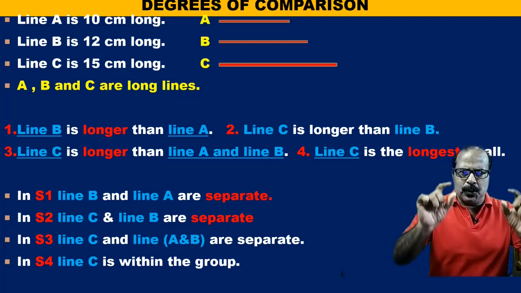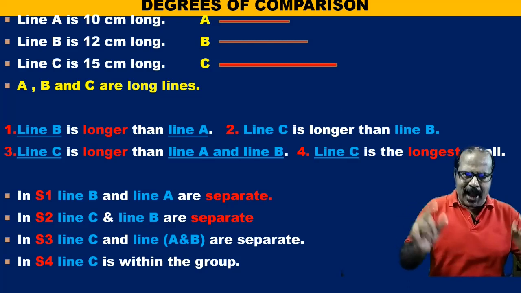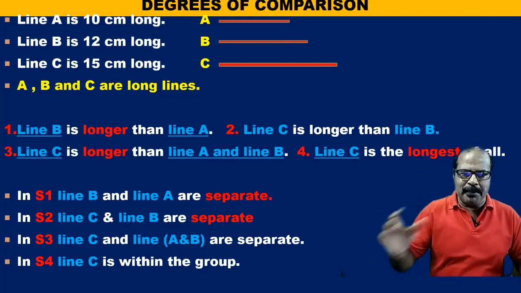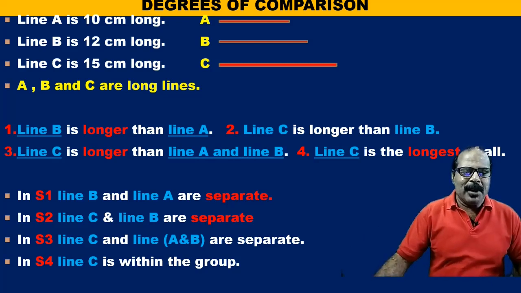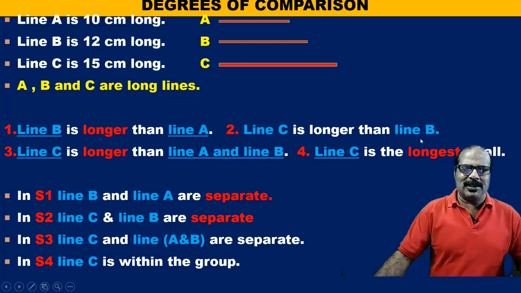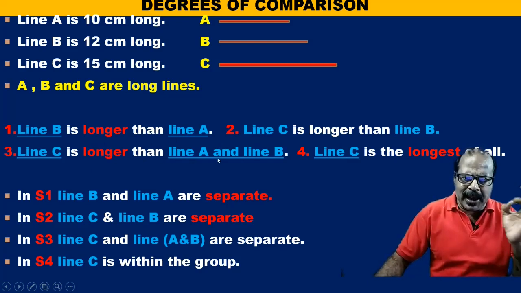Those are two separate ones and line A is compared with line B. Now, in sentence 2, line C is longer than line B. So, line C and line B are separate ones. In sentence 3, line C is longer than line A and B.